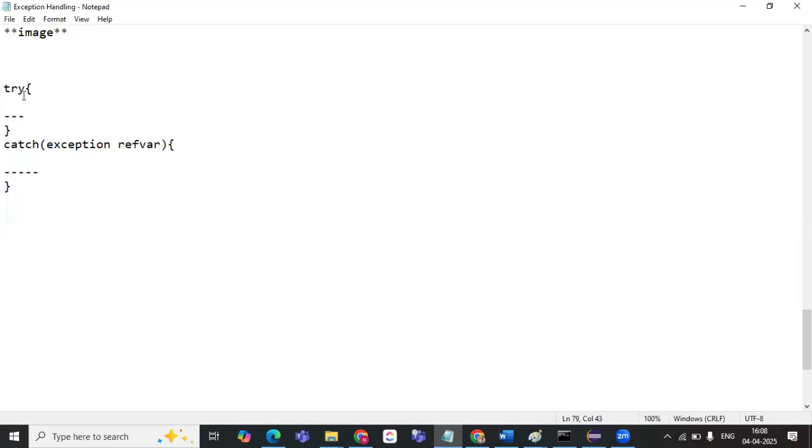This is also a block which we have in Java. The statement in which we are getting an exception will be kept inside the try block.